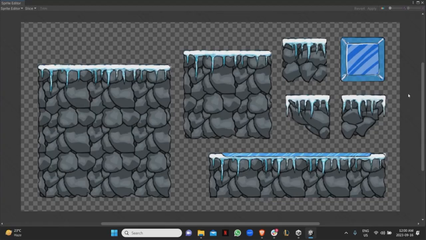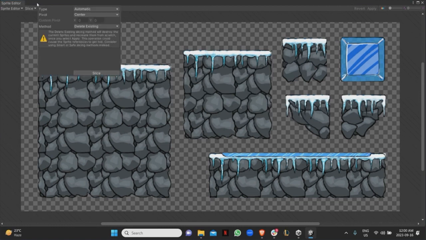And then in the sprite editor, this will just open up the image and be like, okay, how do you want to do this, right? You can do it yourself, or there's an automation thing where if you just click on slice here, you can slice it however you want, maybe by cell size, cell count, whatever. For me, I'm just going to do automatic. What automatic does is it goes through it and sees, okay, this is an image over here and it's discontinued from the rest. Let's just separate this from the rest. And when I press on slice, there you go.